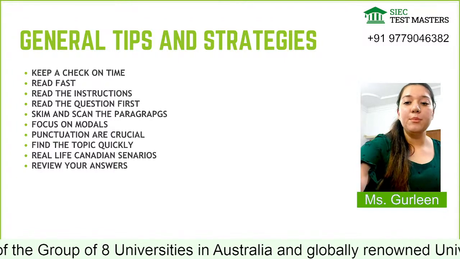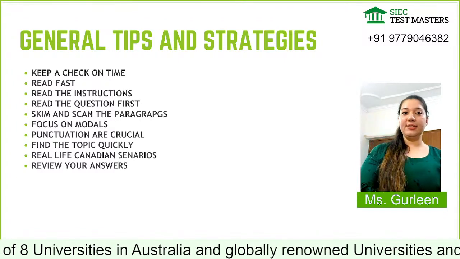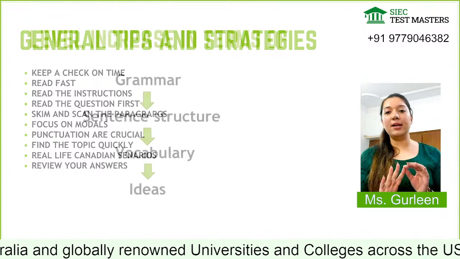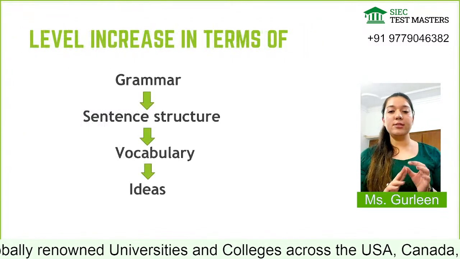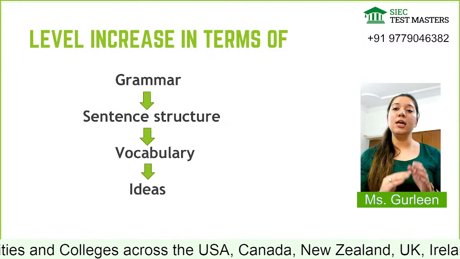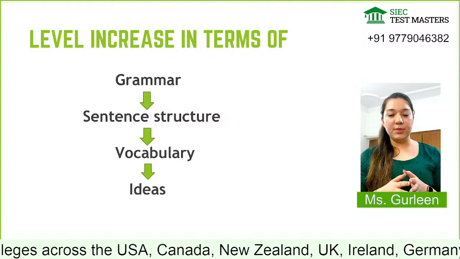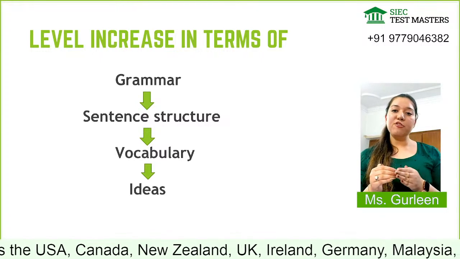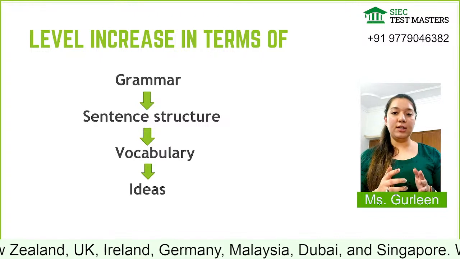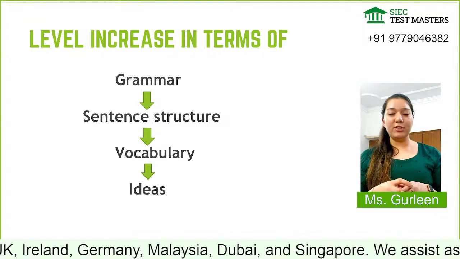Now, moving towards the next slide, if I see the level increase, we have 4 paragraphs: reading correspondence, reading to apply a diagram, reading for viewpoints, and then reading for matching the statement. Now, all the types of paragraphs are not same in terms of the level of difficulty. So how does the level of difficulty increase?